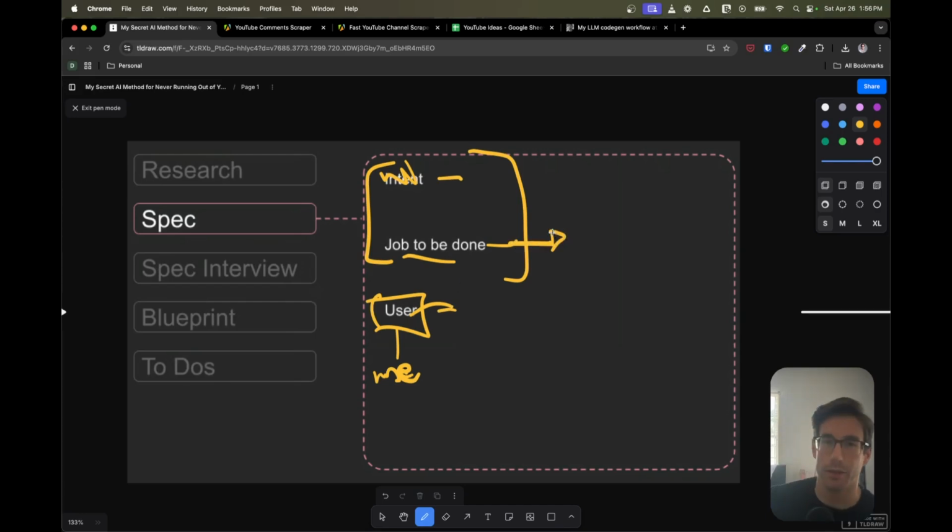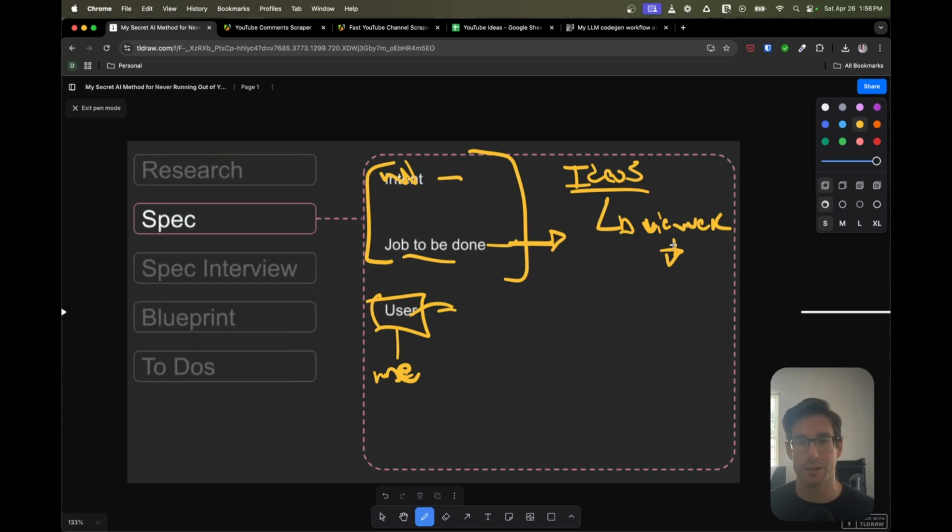When you're writing your spec, you want to ask yourself, when a user comes to this application, what do they expect to get from it? What is their purpose of being here? And in this case, the purpose of me being at this application was to walk away with ideas. And not just ideas for YouTube videos, but ideas that have been derived from what viewers want to know. So these are questions and suggestions of viewers and their interests of what they care about when it comes to content they want to see. So that's the intent of the application. So we need to ensure that it's very clear in the context when we pass this over to the AI to write the spec.